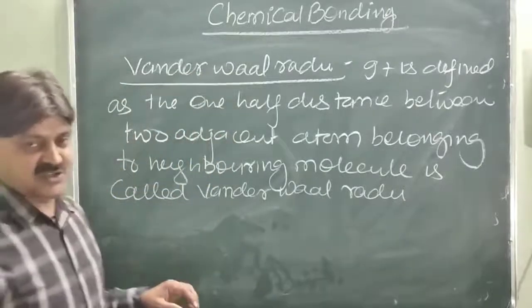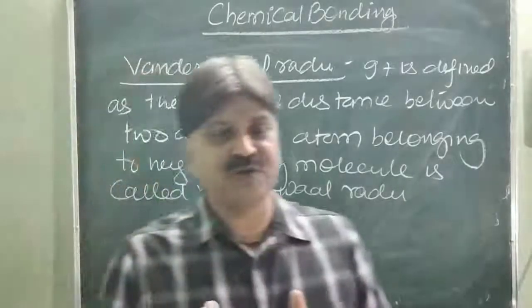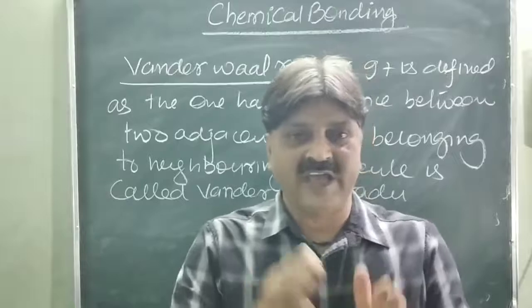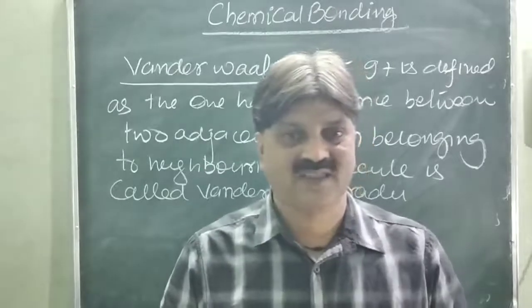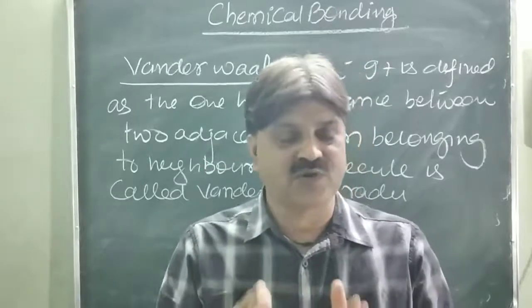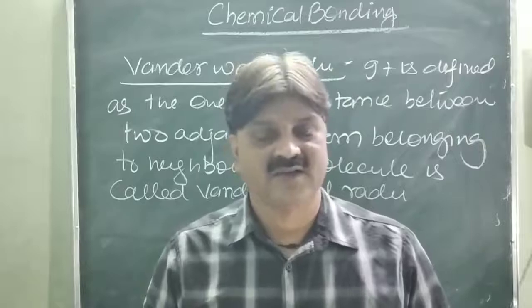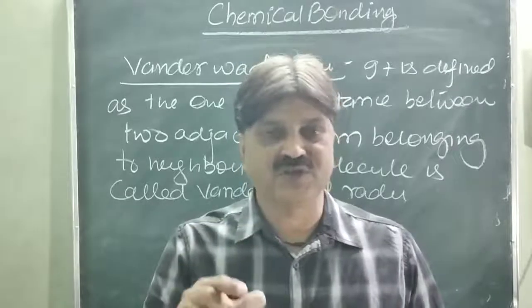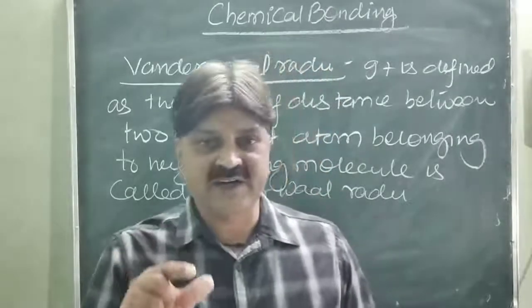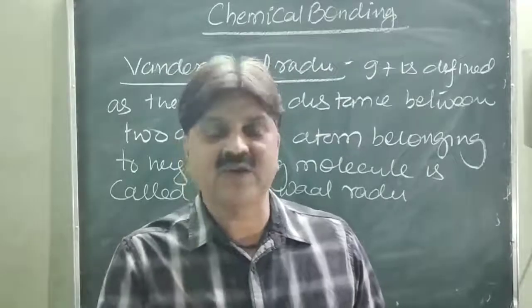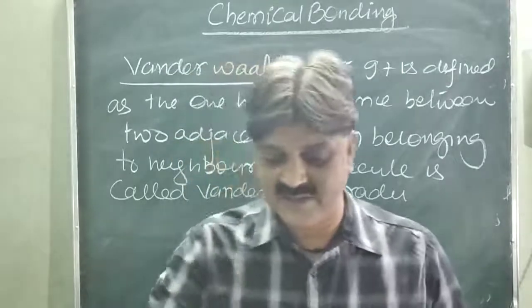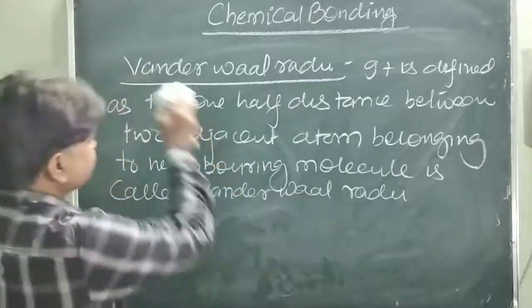So you will see here, this is the one half the distance between the two adjacent atoms of the neighboring molecules. That distance is known as the van der Waals radii. One half the distance between the two adjacent atoms of the neighboring molecules is called the van der Waals radii. It can be expressed in this way.